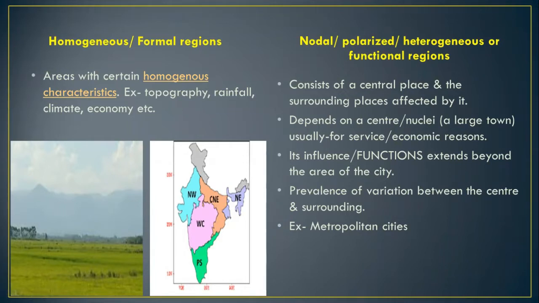Now the opposite happens in the nodal region or the polarized region, etc. Over here, a polarized region or a nodal region or a heterogeneous region generally consists of a central place and surrounding regions around that central place. What happens is the surrounding places look towards this central place. They look towards this main place, this focus place, this functional place. Why do they look towards it? Because of various services, generally the various economic services, the various social services, etc.